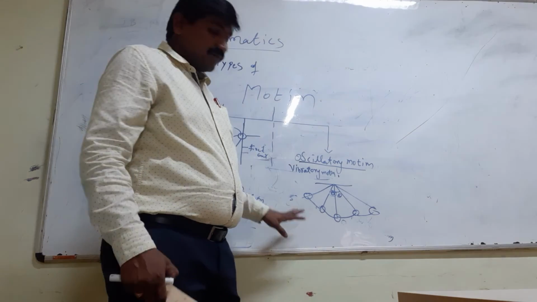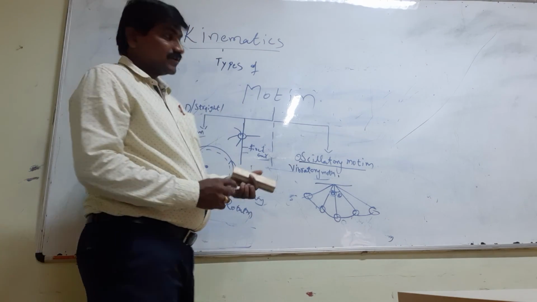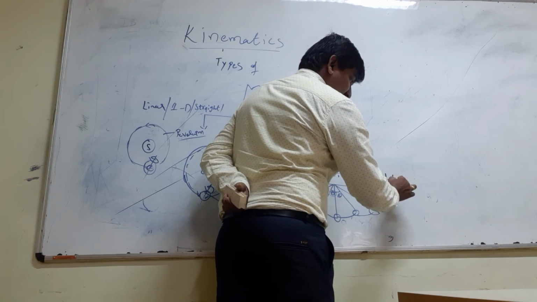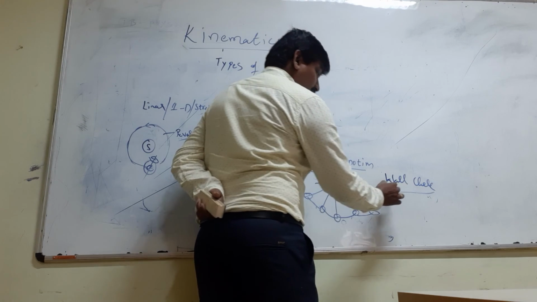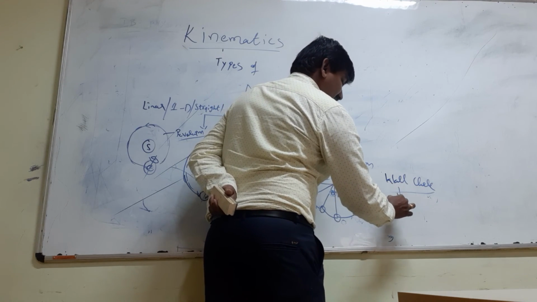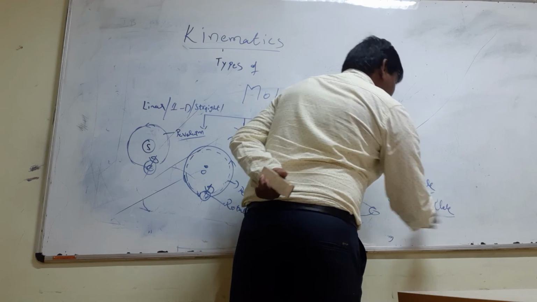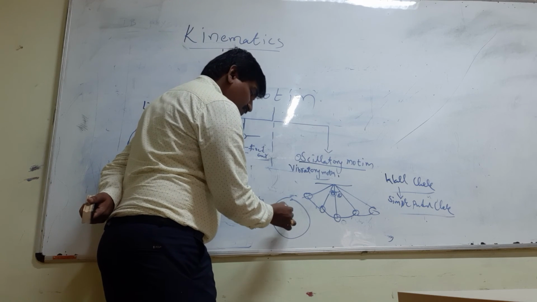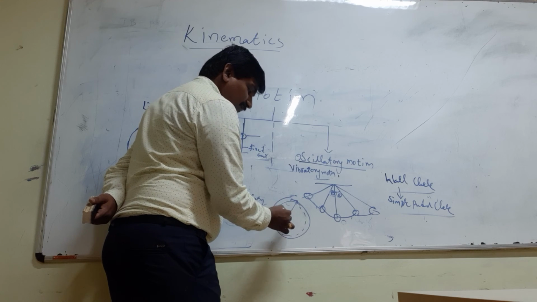We can see oscillatory motion in a wall clock having a simple pendulum, which moves to and fro about the mean position.